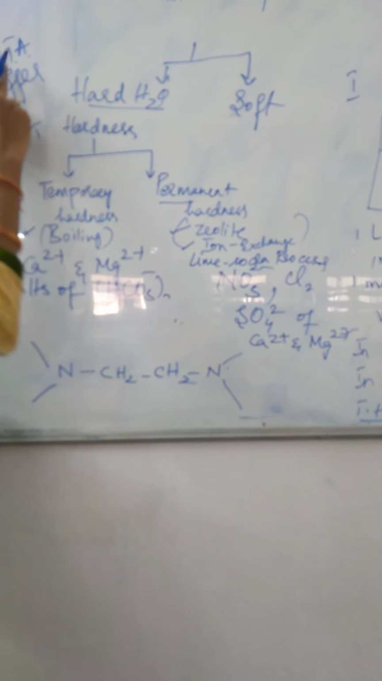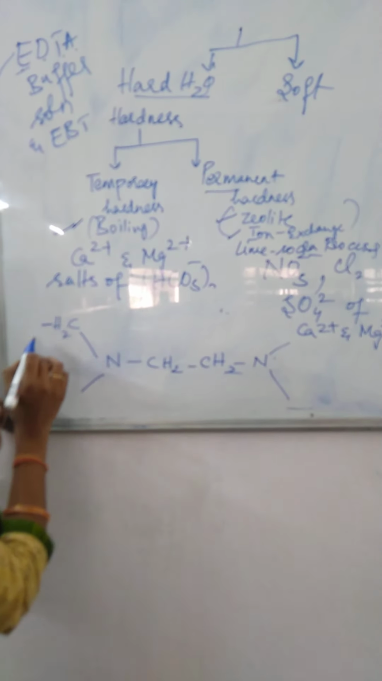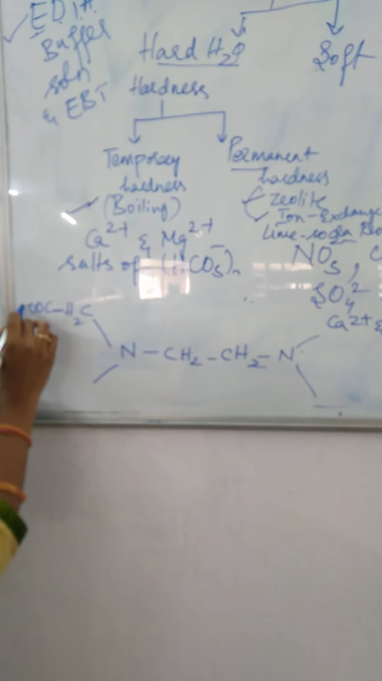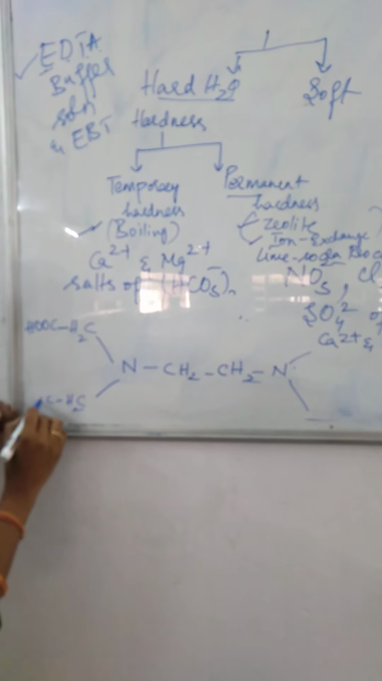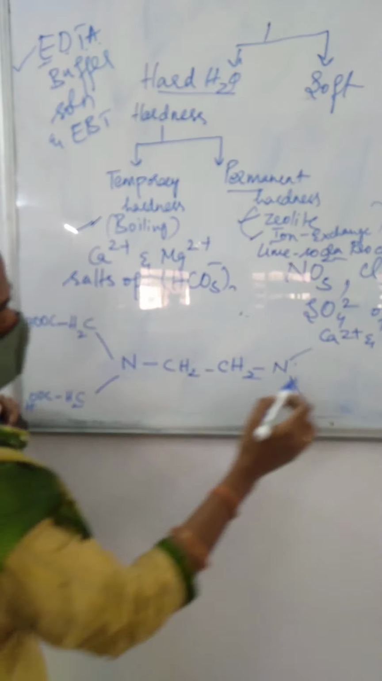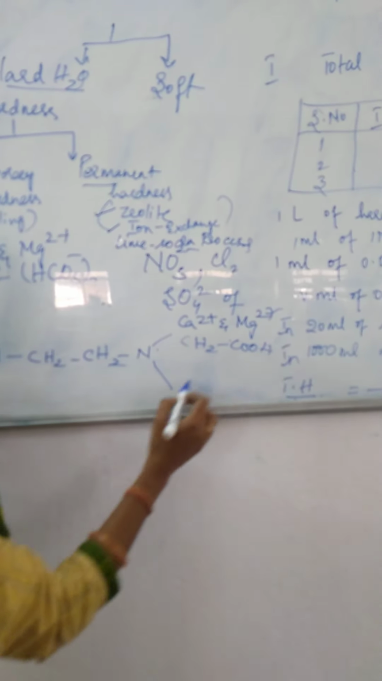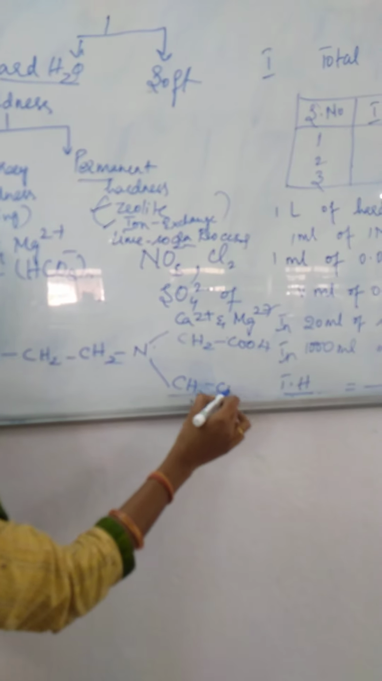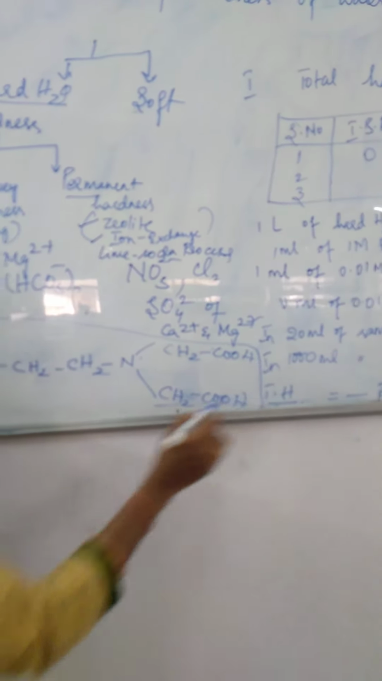As I said, tetraacetic acid, so CH2COOH, CH2COOH, CH2COOH, CH2COOH, here represented with the bonds. This is the general structure of EDTA.